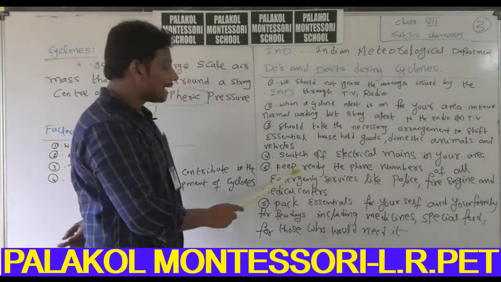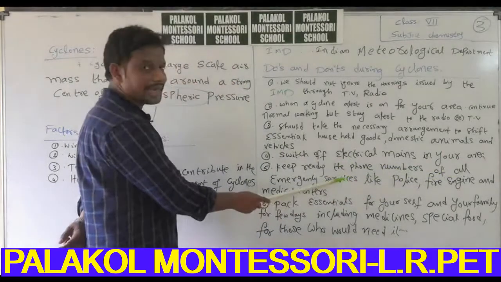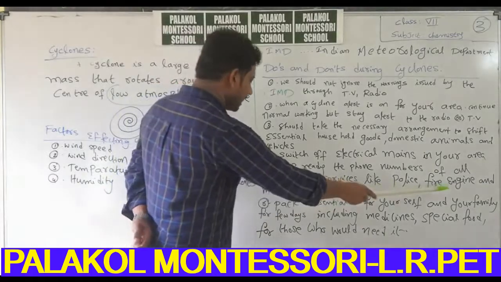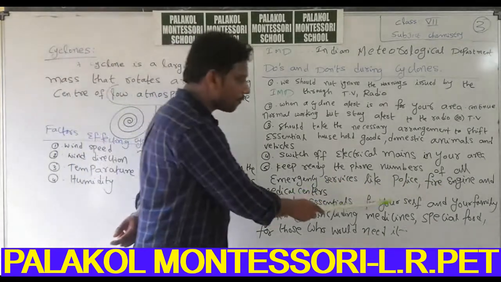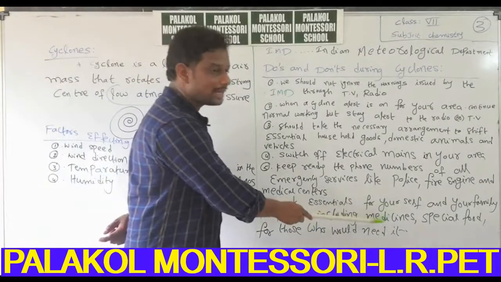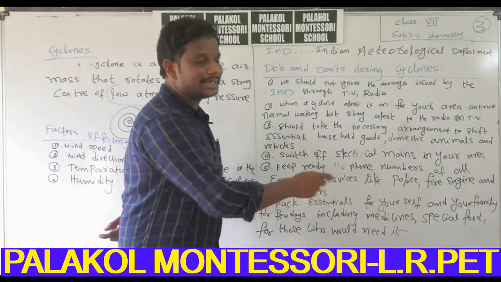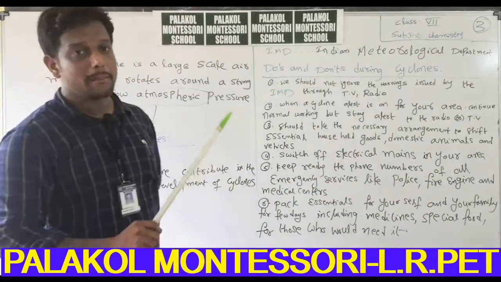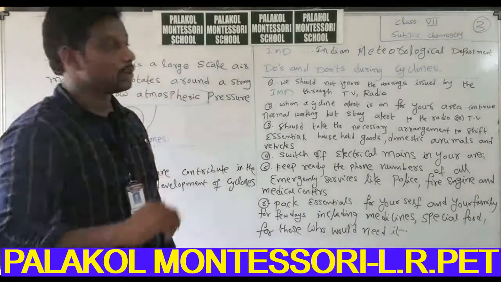Fifth point, keep ready the phone numbers of all emergency services like police, fire engine and medical centers. Pack essentials of yourself and your family for a few days, including medicines, special food for those who need it, like children and old age people. These are the important do's and don'ts during cyclones.